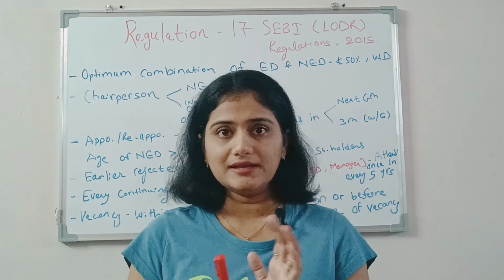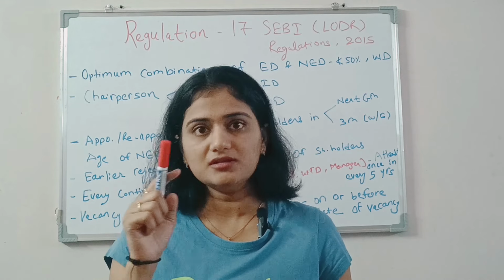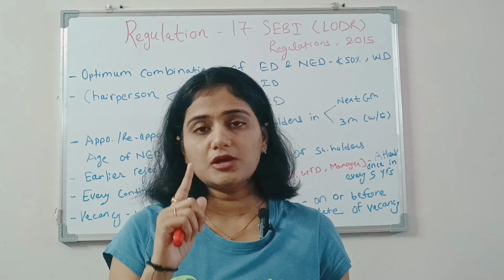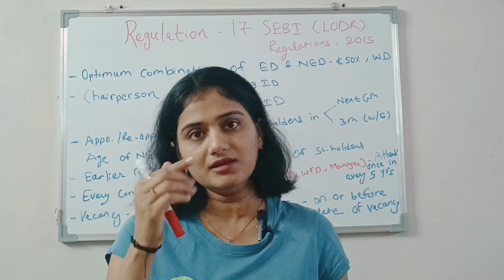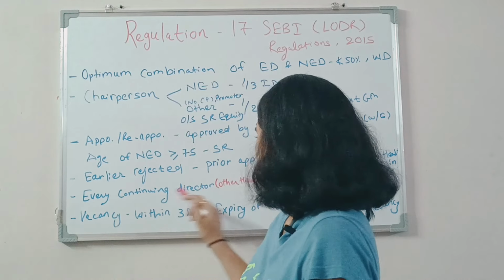Now if there is a director who is serving for 5 years or more as on 31st March 2024, then in such case approval of shareholders is taken in the first general meeting conducted after 1st April 2024. So this is the continuing director provision.